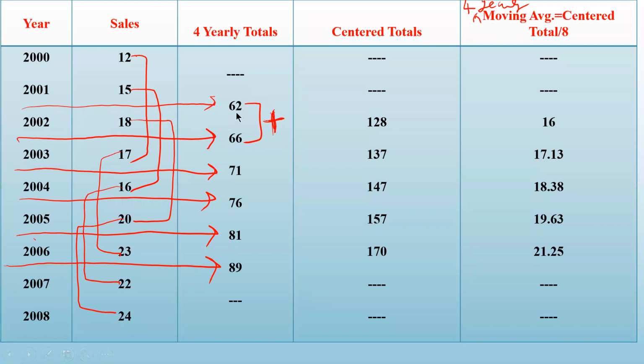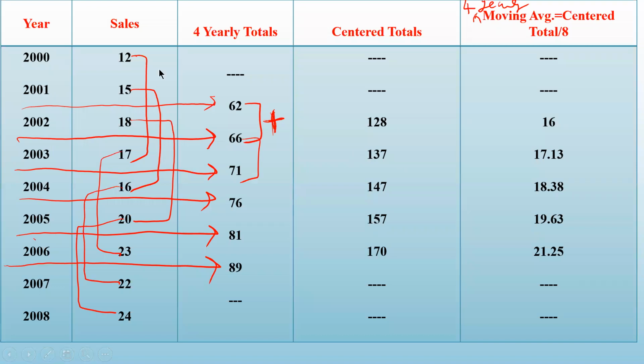Okay. So 62 is here in the alignment. Look at the alignment, and 66 is here. So what is the center of this? It is 2002. So this sum will come for the year 2002. Next is 66 plus 71. So that is 137 between these two, for the year 2003.